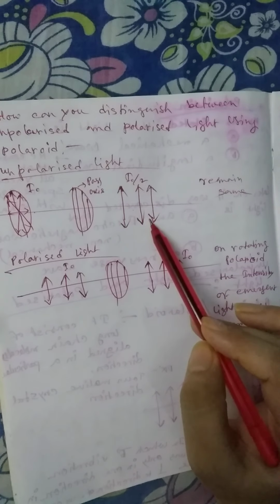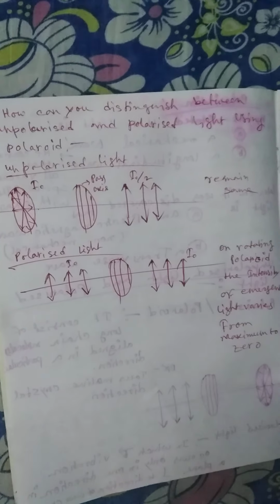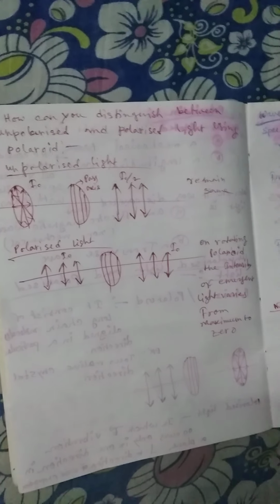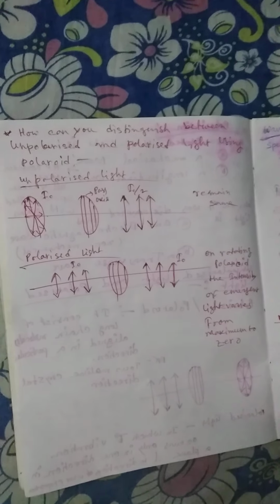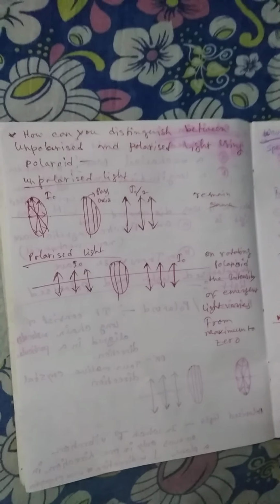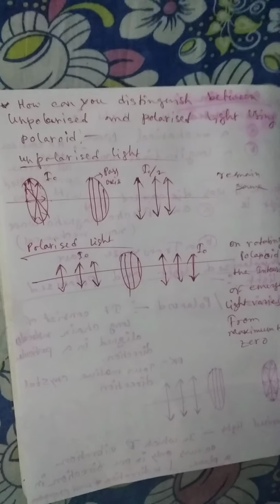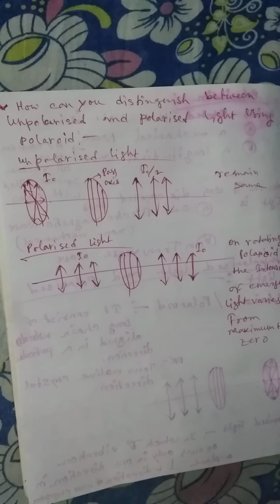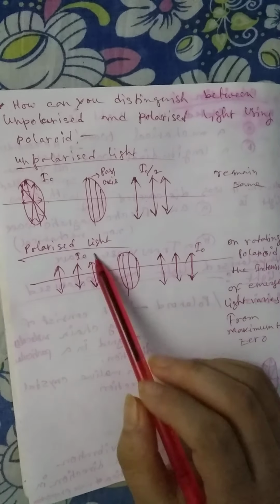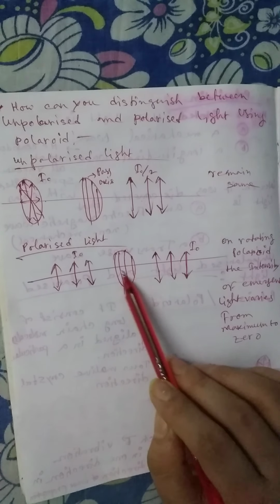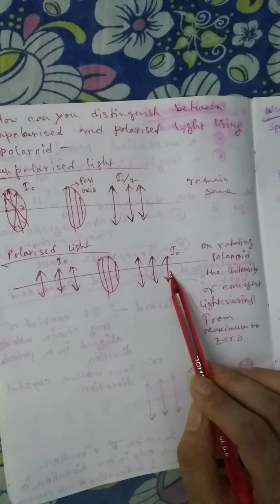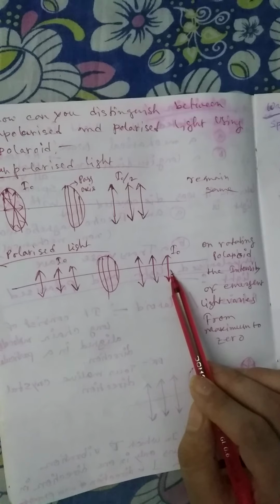This indicates that if after passing through a Polaroid the intensity decreases, then we can say that the light was unpolarized. And if the light was polarized, then after passing through the Polaroid its intensity remains constant.